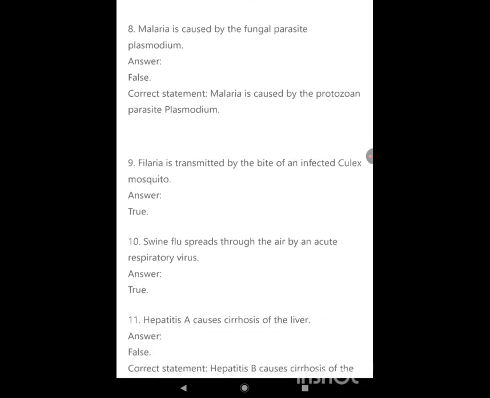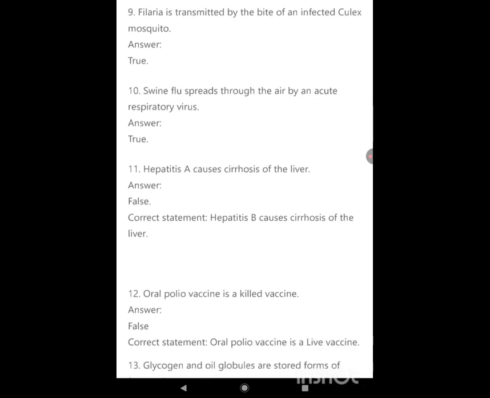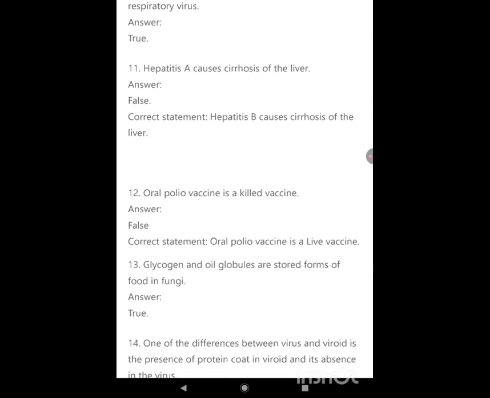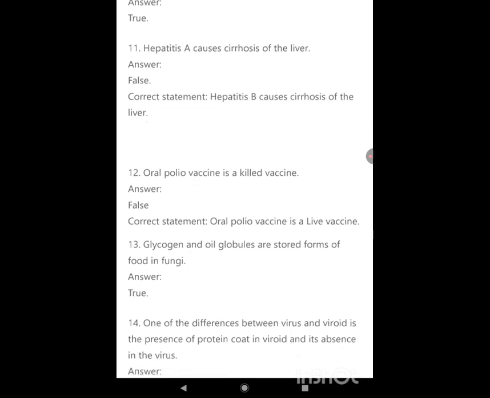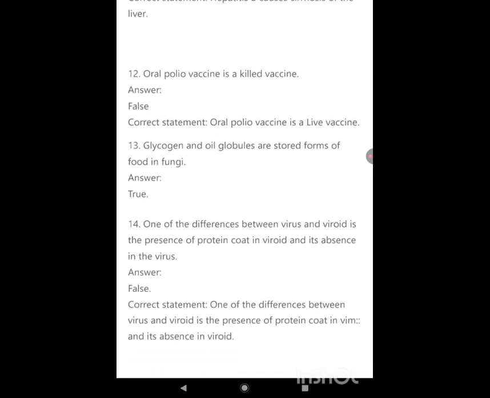Answer: true. Swine flu spreads to the air by an acute respiratory virus. True. Hepatitis A causes cirrhosis of the liver. Answer: false. Correct statement. Hepatitis B causes cirrhosis of the liver. Oral polio vaccine is a killed vaccine. Answer: false. Correct statement. Oral polio vaccine is a live vaccine. Glycogen and oil globules are stored forms of food in fungi. Answer: true.